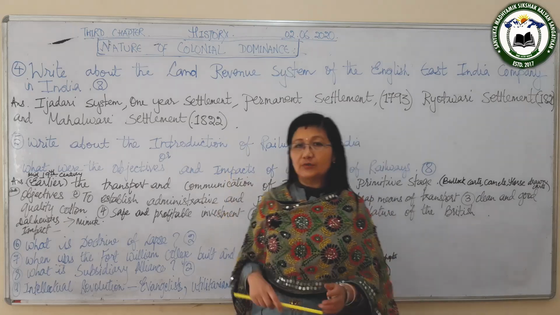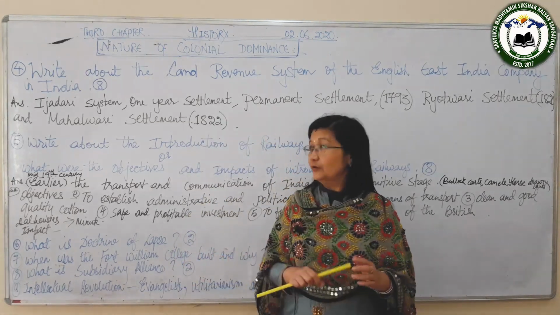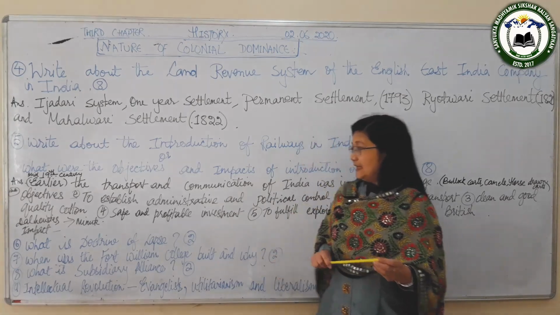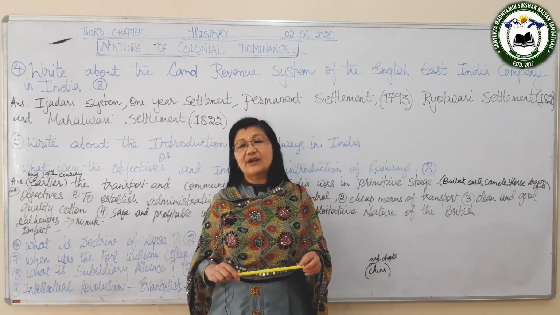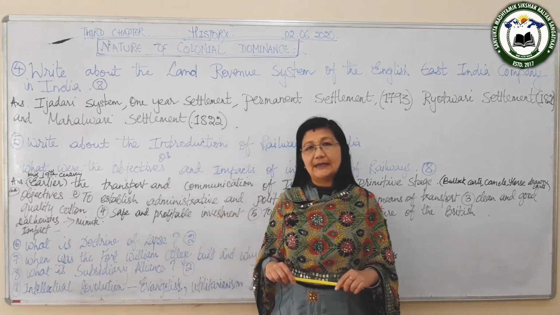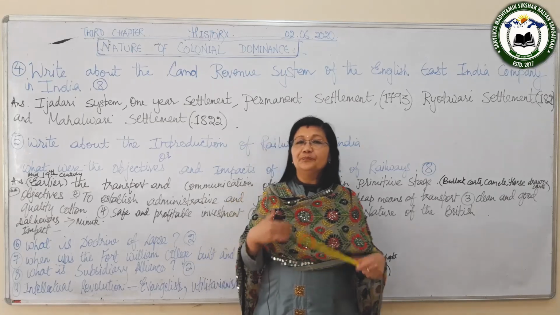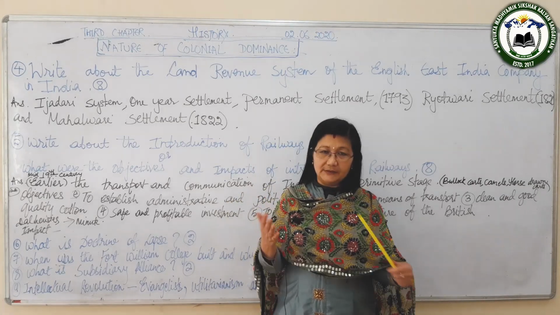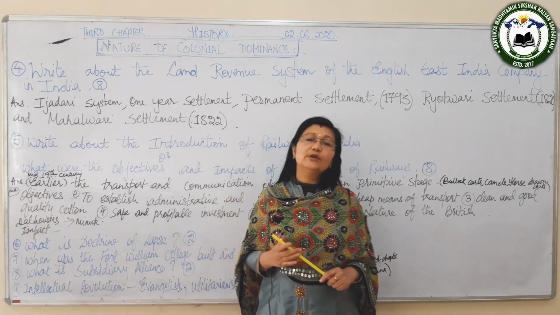These are the two important questions I told you. Both come for 8 marks and both are very, very important for you. Then the next is about Lord Dalhousie. He was an imperialist from the core of his heart, and he tried to expand the British Empire in India through his three policies.